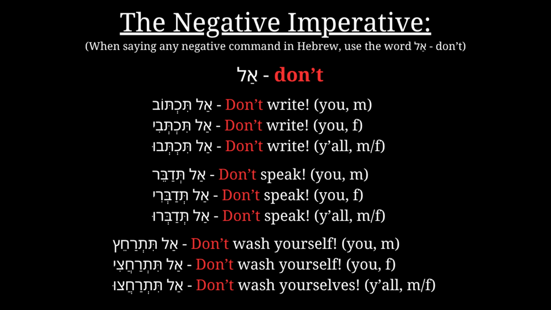We can practice with the previous verbs. Al tichtov, al tichtevi, al tichtevu, al tedaber, al tedabri, al tedabru, al titrachetz, al titrachatzi, al titrachatzu. This is how the negative imperative works.